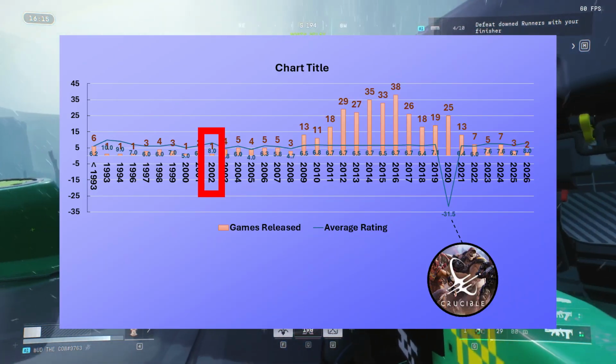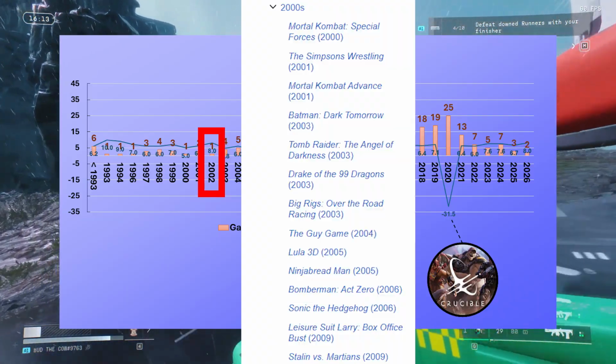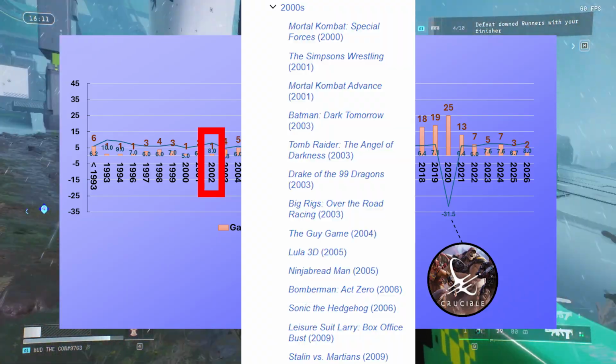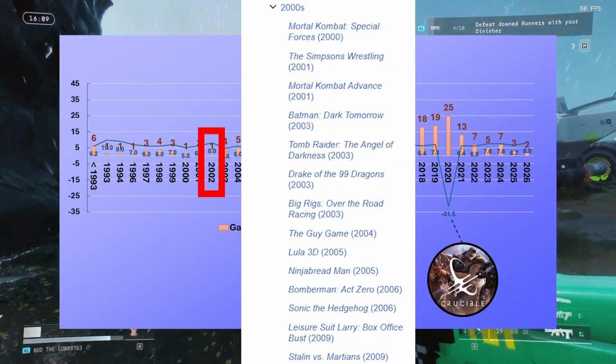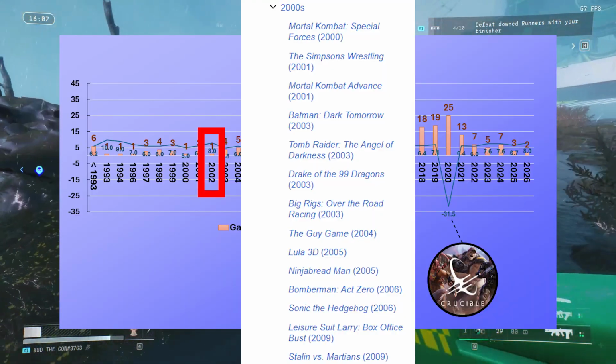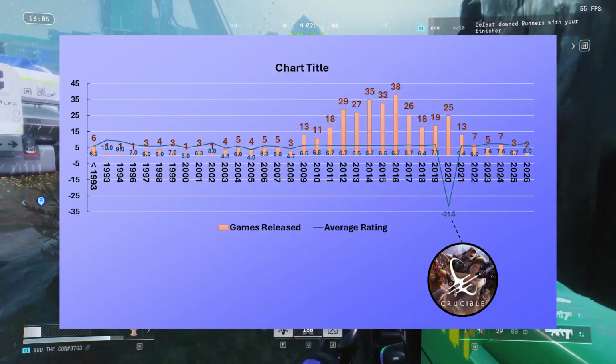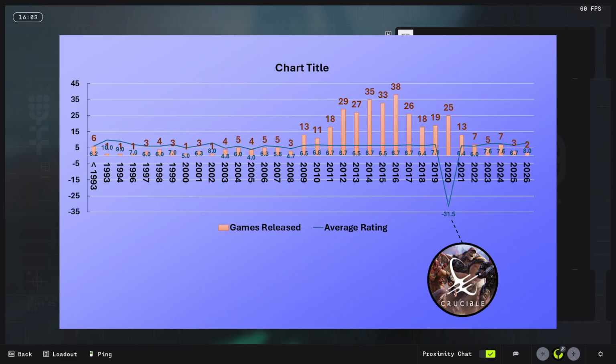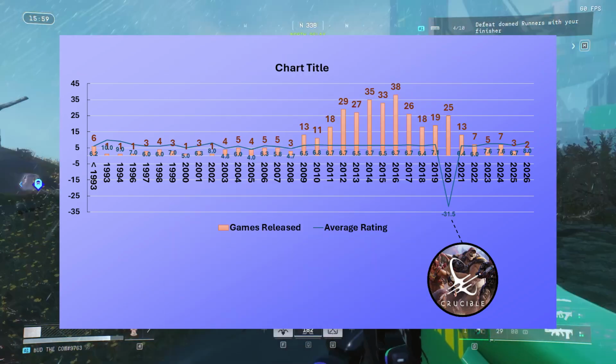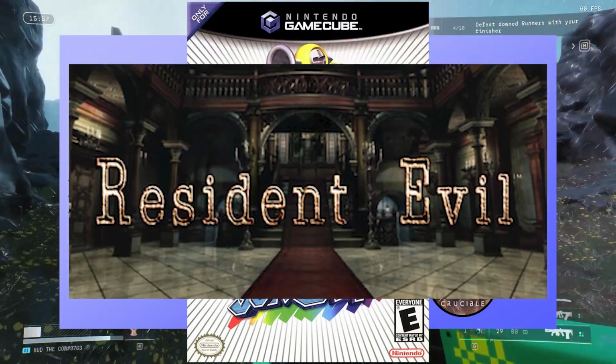So I had a quick check of the Wikipedia page. No bad games came out in 2002, so that's pretty good. In general, 2002 had some GameCube bangers like Wind Waker, Mario Sunshine, and Resident Evil.